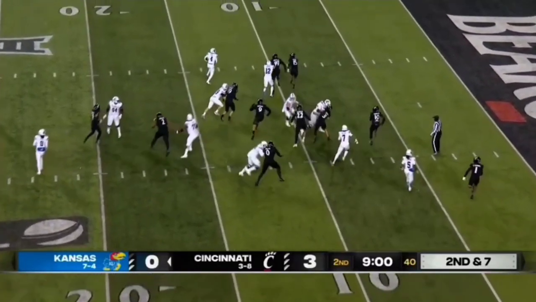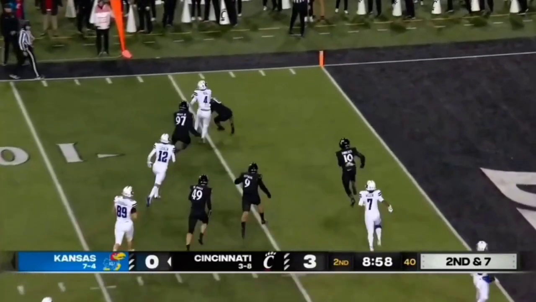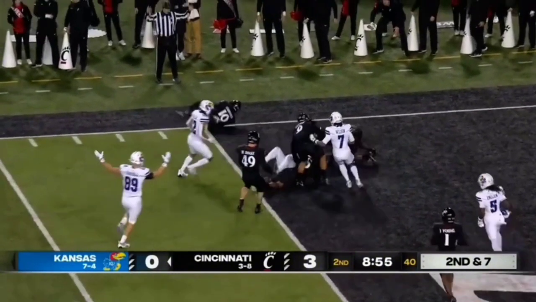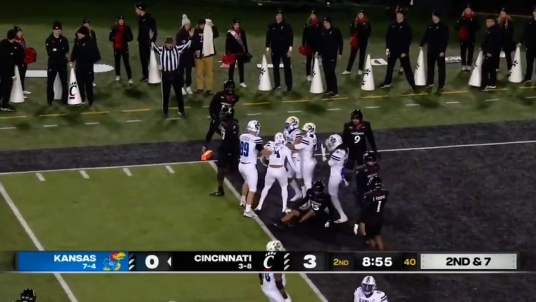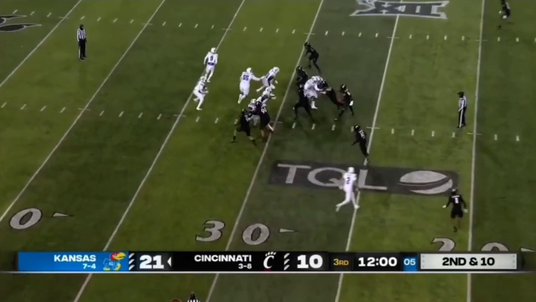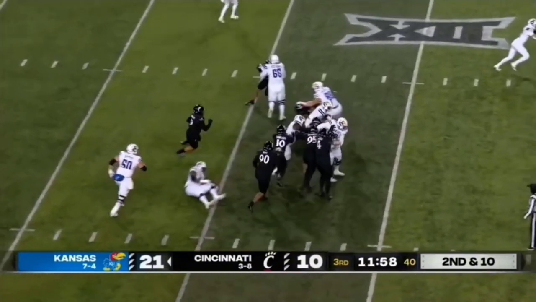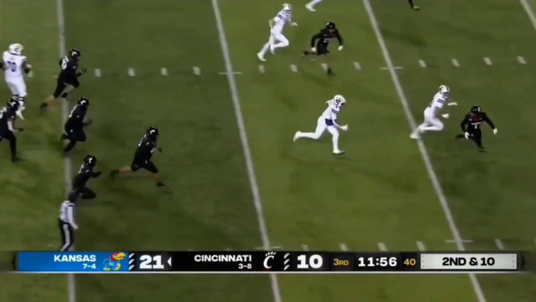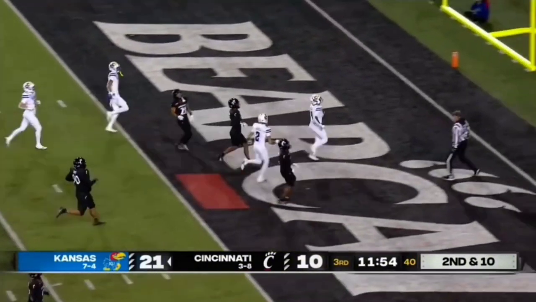2nd and 7. Handoff is to Neal. Trying to find the corner. Touchdown, Kansas. 2nd and 10. Direct snap for Devin Neal. Gets through that hole. Makes another cut. And he is in there.